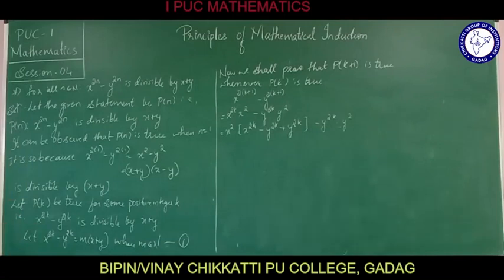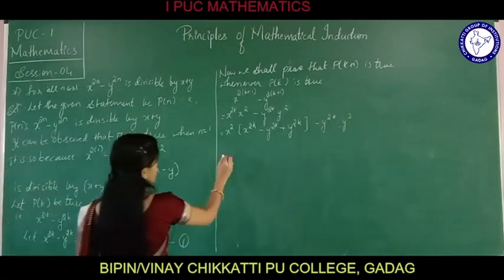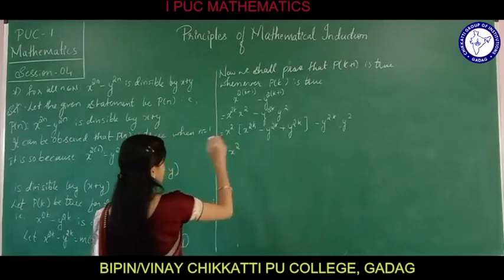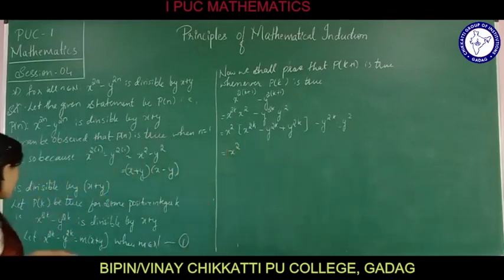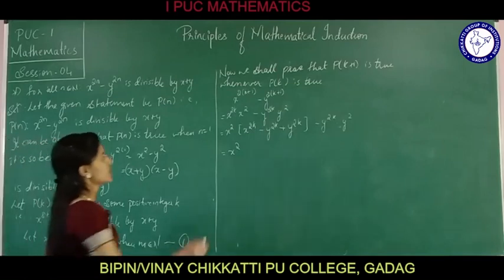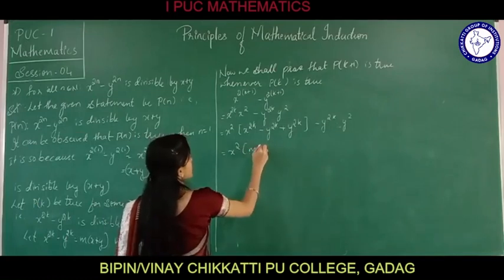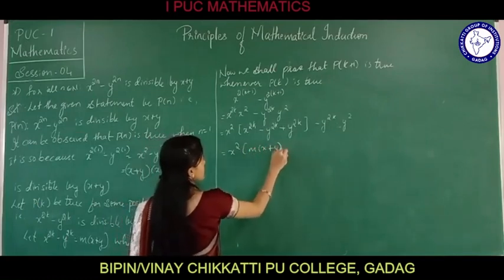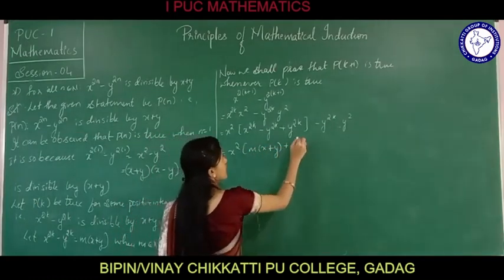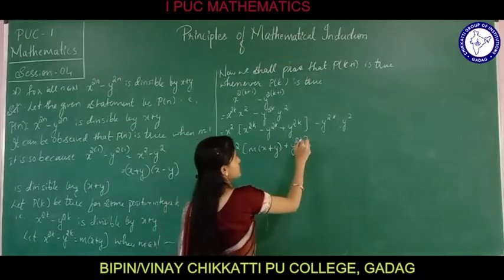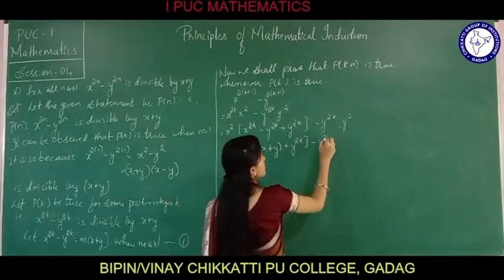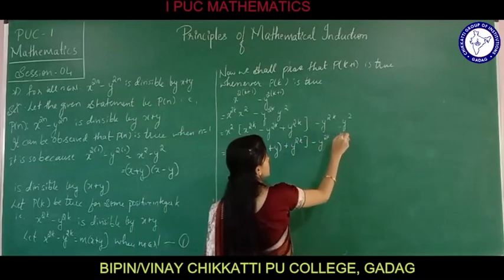Later you are going to get it as x raised to 2k minus y raised to 2k, which can be written as m into x plus y. I am left with y raised to 2k minus y raised to 2k into y square.